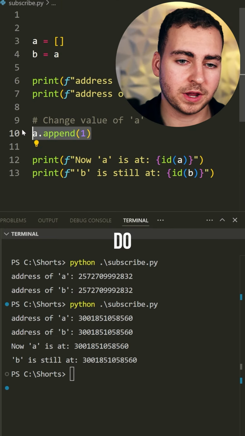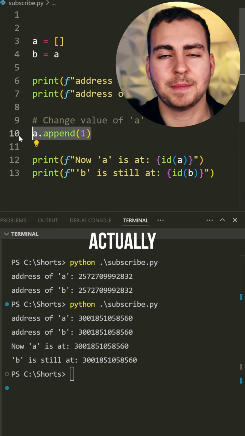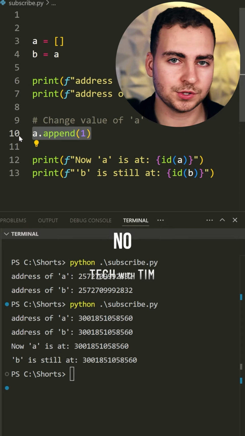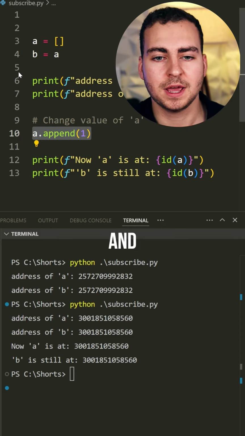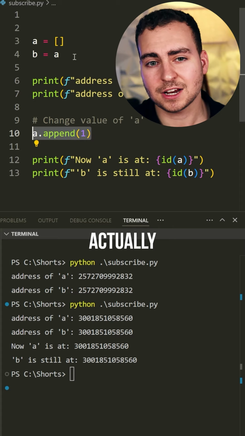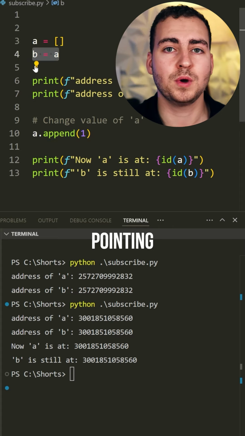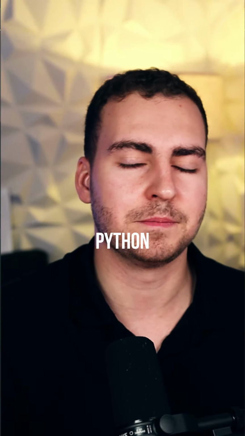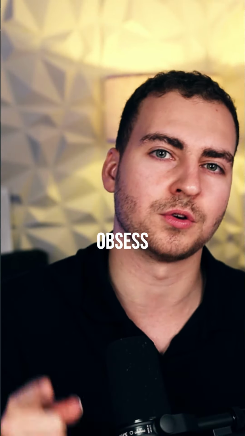The reason for that is when I do something like append to a list, I'm actually modifying the list because it's mutable. I'm not creating a new one. So there's no change in the memory address location, and this change that I made to A is actually going to affect B as well because they're pointing to the same location, or the same object. That's mutable and immutable in Python, and what you need to know if you want to have a girl obsess over you.